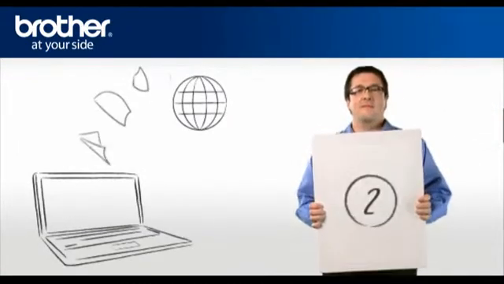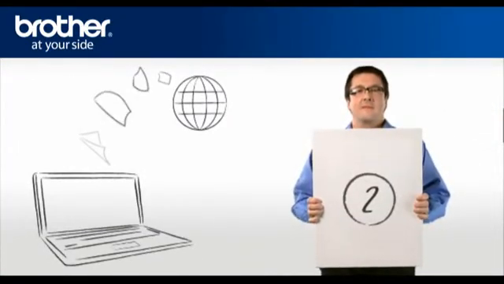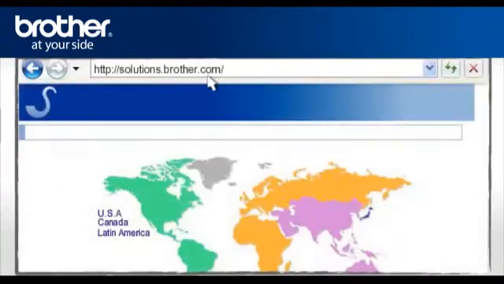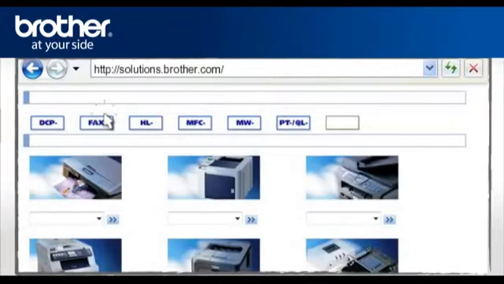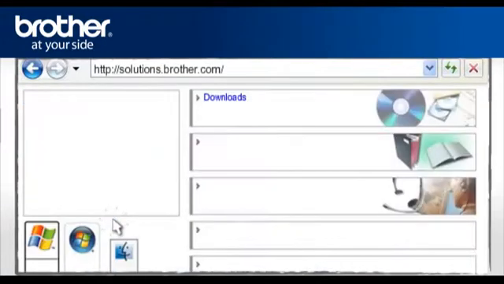Step 2. Download the full driver and software package. Go to solutions.brother.com to download the full driver and software package. Select your region. Select your country and language if required. From the Series menu, select your model. Confirm by clicking on the 2 forward arrows.